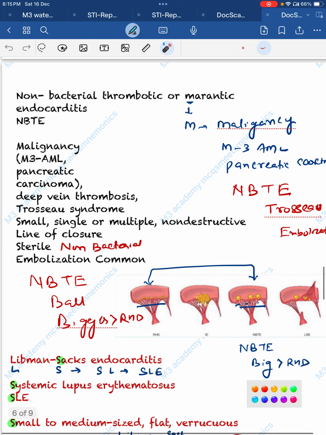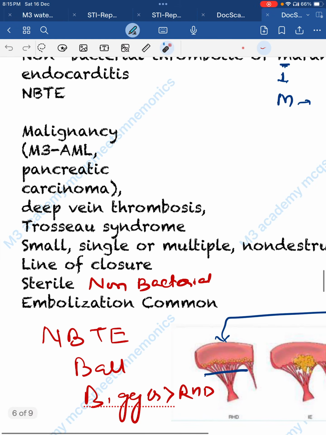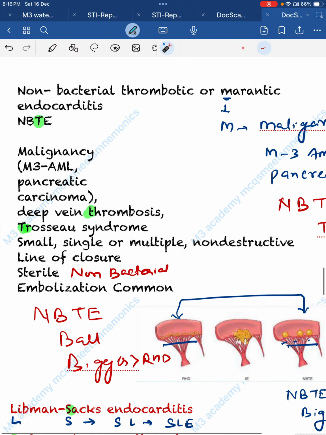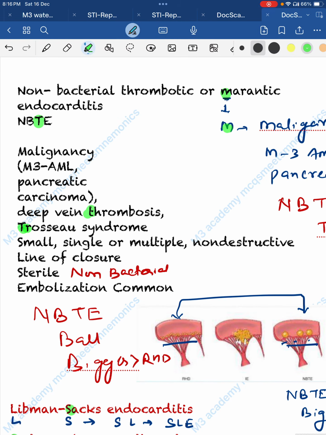Now, non-bacterial thrombotic endocarditis, T you can remember like Trousseau syndrome and thrombosis. Trousseau syndrome and thrombosis, how do we remember this? T, and you can match this T and this T. So it is associated with deep vein thrombosis and Trousseau syndrome. Marantic, other name is marantic, so just match marantic with malignancy and MLM3.